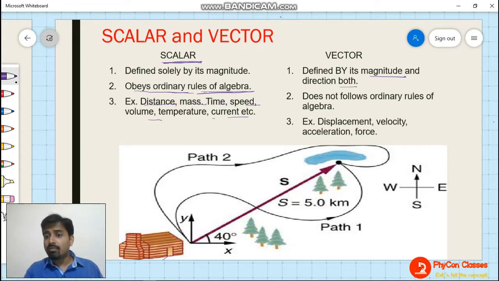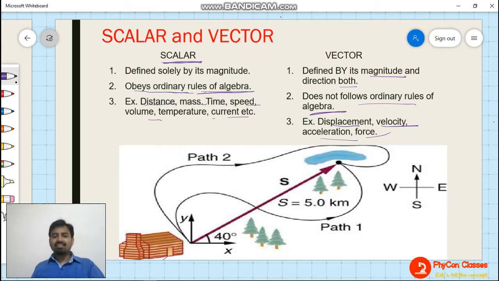And then normal algebra is not valid here. A different kind of algebra will be required. For addition, two vectors cannot be added directly. The magnitudes you cannot add directly. If you are multiplying two vectors, there are certain different rules that we need to follow. Understand? So directly we cannot add or multiply vectors, but for scalars we can directly add or multiply them because normal algebra is valid. Examples of vectors are displacement, velocity, acceleration and force.